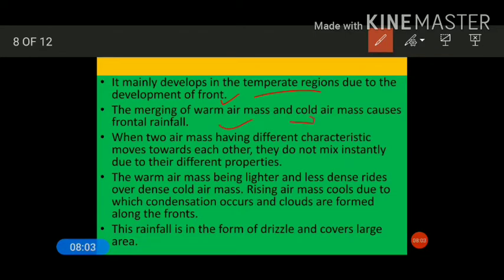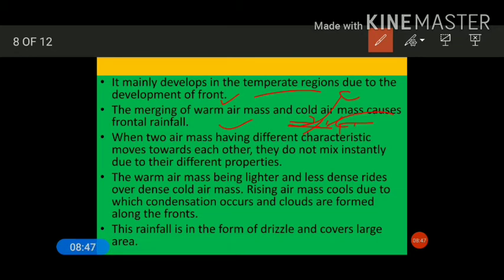When the warm air mass moves from this side and the cold air mass moves from this side, moving in the same direction, they merge. The air mass which is lighter, the warm air mass, will rise up above the cold air mass, as this is dense, and forms cloud and gives rainfall. When two air masses having different characteristics move towards each other, they do not mix instantly. This is due to their different properties. One is warm and the other one is cold. Cold is very dense and the warm is very light. So they will not mix up. Rather the warm air will rise up. The warm air mass, being lighter and less dense, rides over the dense cold air mass.